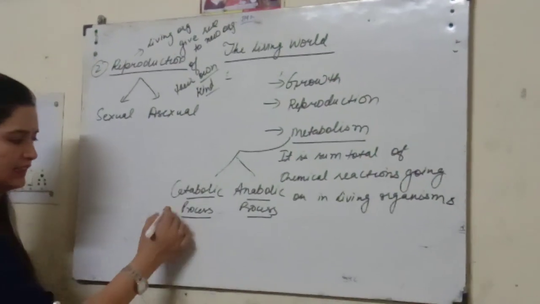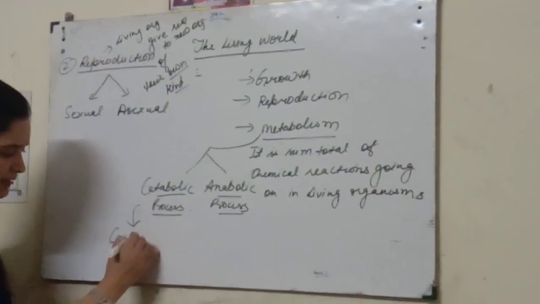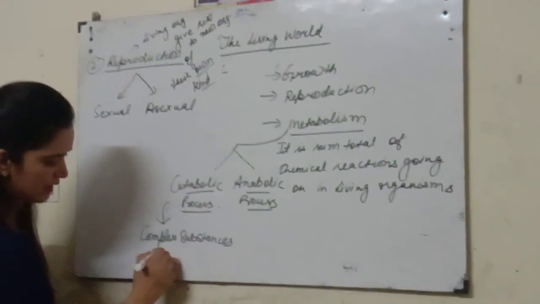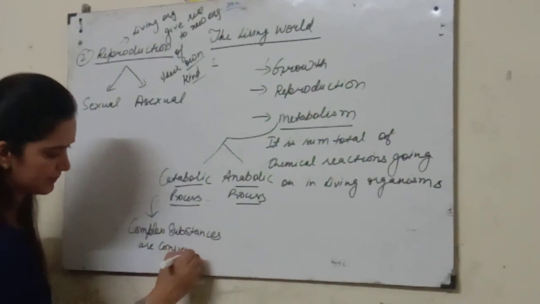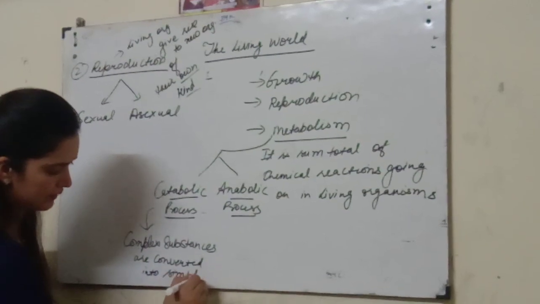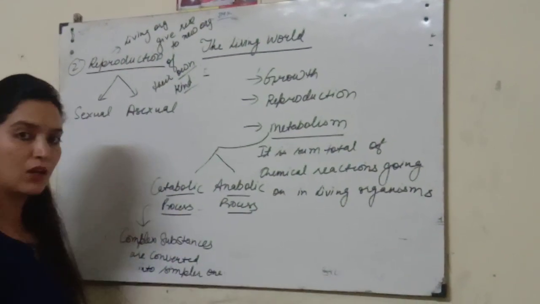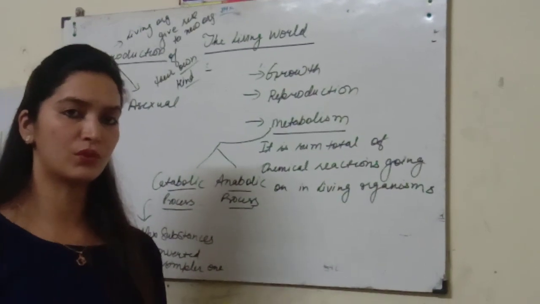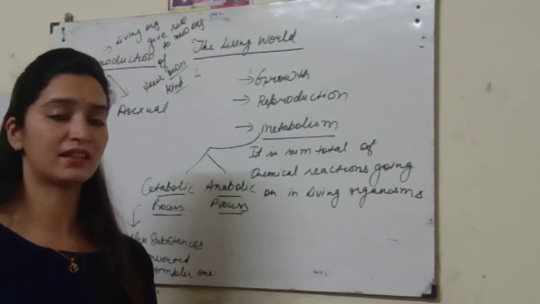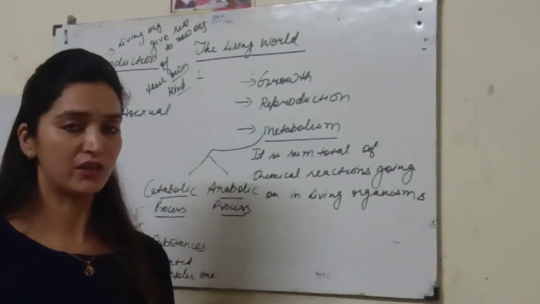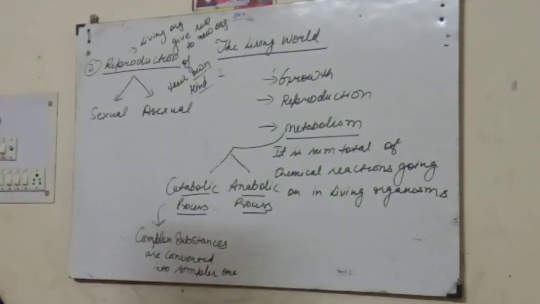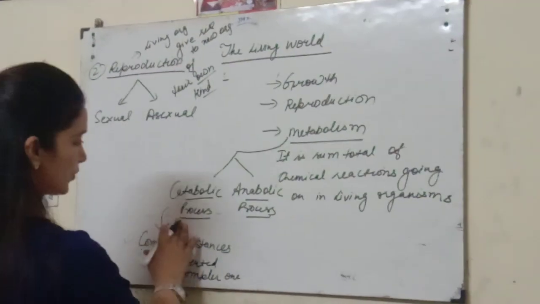Catabolic process: complex substances are converted into simpler ones. For example, when we are eating food, the food goes inside and undergoes digestion. That means complex forms of food are changed into simpler forms like carbohydrates, proteins, fats. All these are nutrient components that are formed due to the catabolic process.